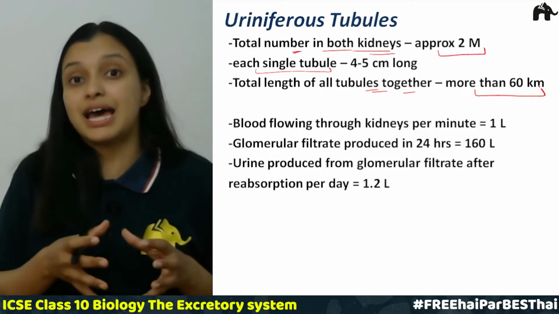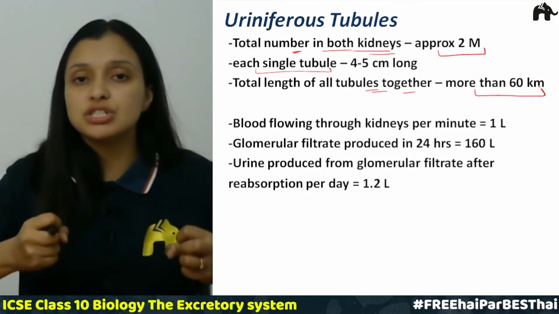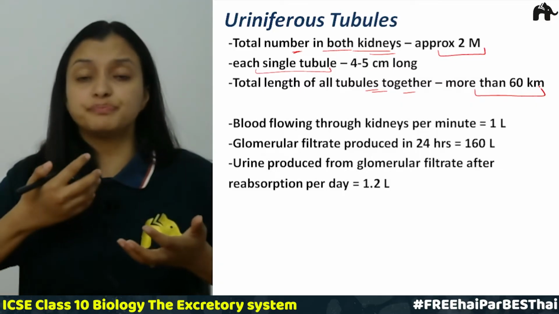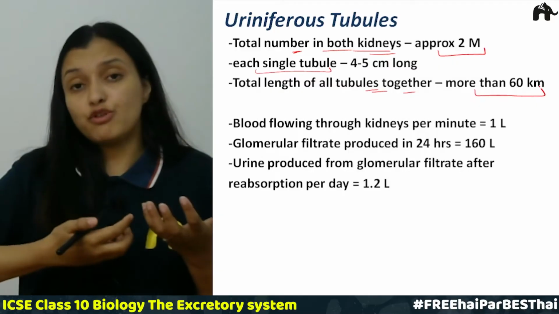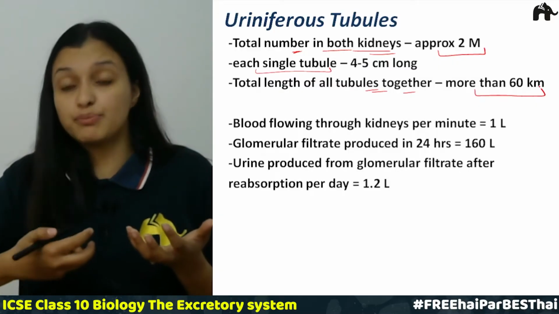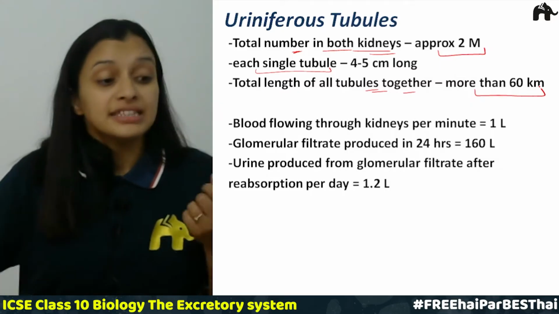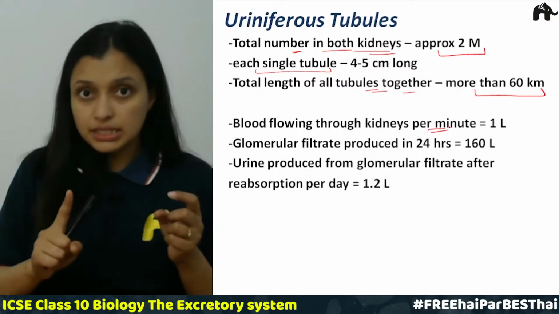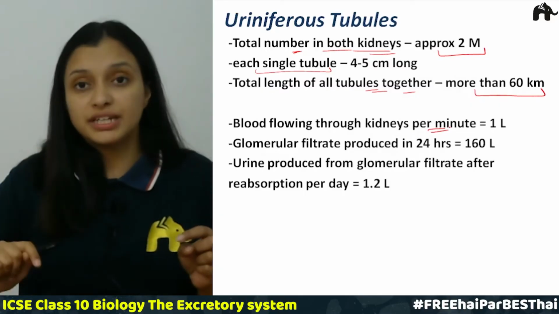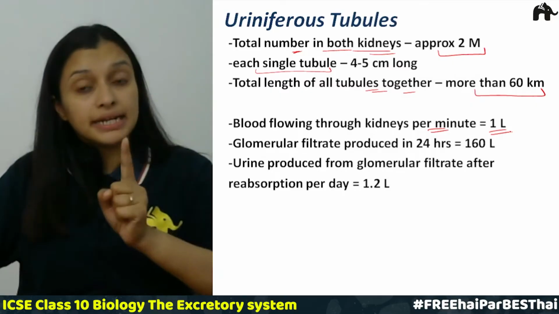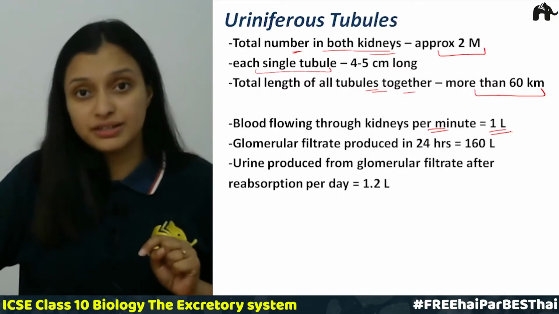This means that they provide a huge surface area for reabsorption of water, for reabsorption of important substances inside our body. The next is the blood flowing through kidneys per minute. In a single minute, how much blood flows through the kidney? That is 1 liter, right? So in a minute, 1 liter of blood flows through our kidney.